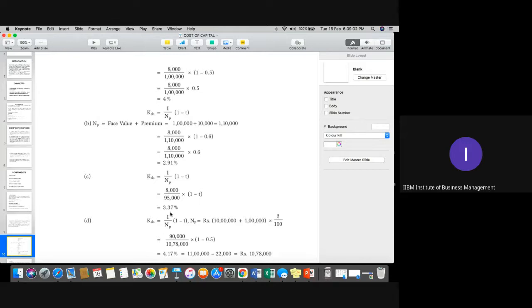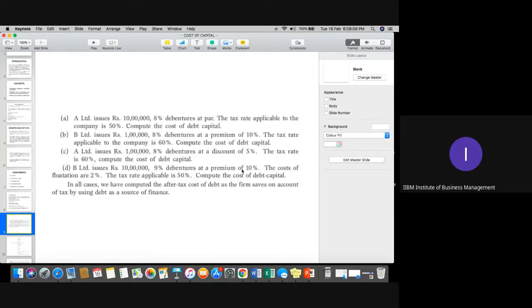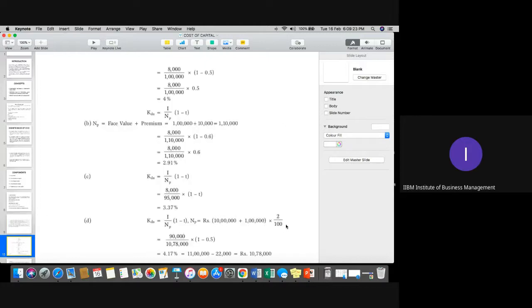And the last option has flotation cost as well. Always remember, in the last option, it is on premium first of all. So 1 lakh, 10% is, please make sure it is 1 lakh, not 10 lakh, 10,000. So on 1 lakh 10,000, you need to calculate flotation cost, 2% of 1 lakh 10,000. You need to calculate that for NP.